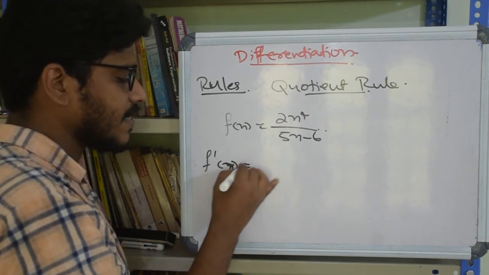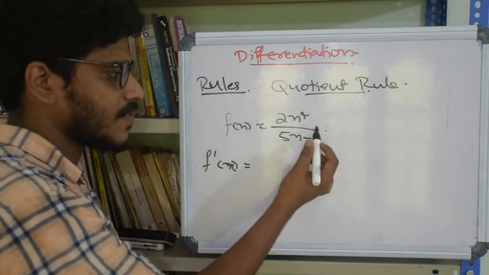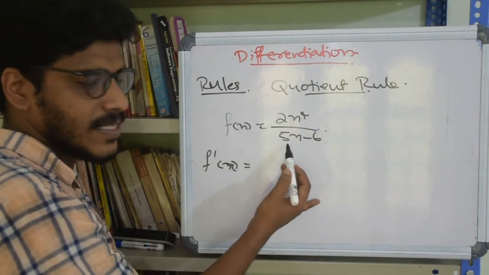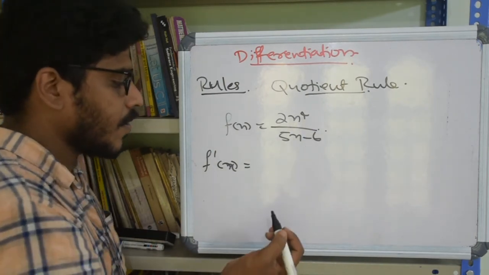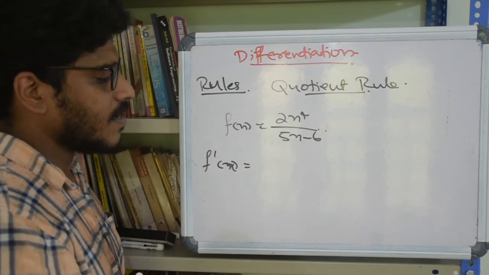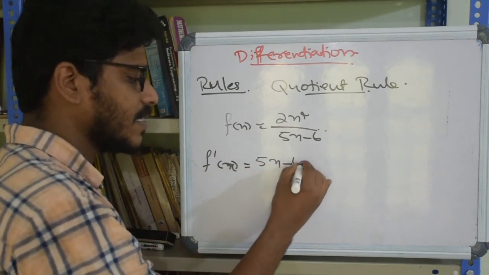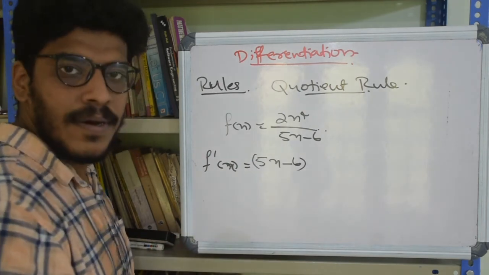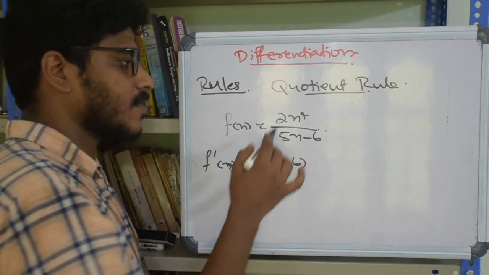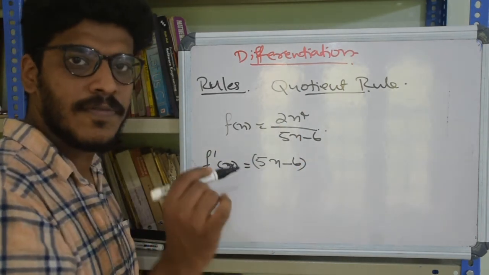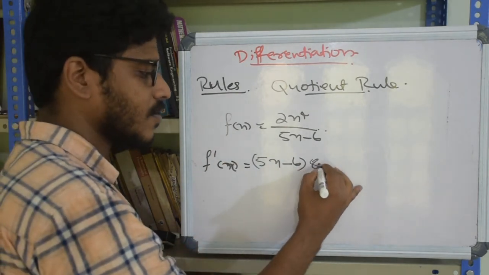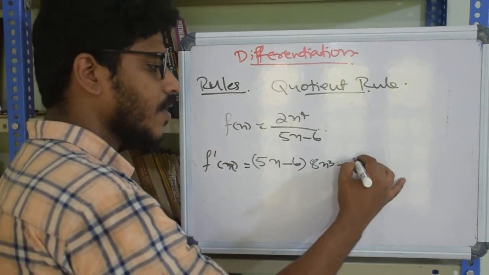We can identify this as a quotient where we have two functions. One is 2x raised to 4 and the other is 5x minus 6. So the derivative is given as denominator into, so 5x minus 6 into derivative of numerator 2x raised to 4, so 2 into 4 into x cube, which will be 8x cube, minus